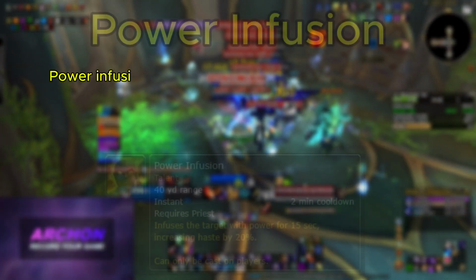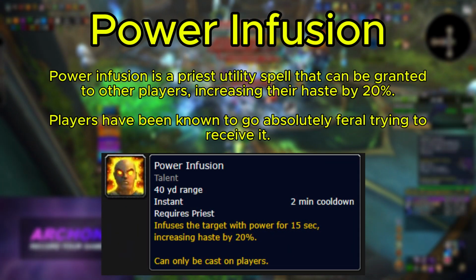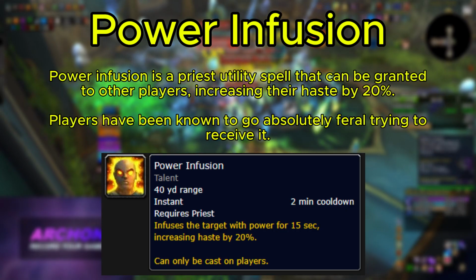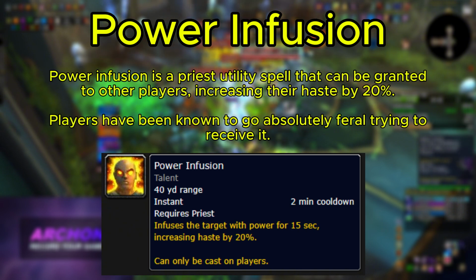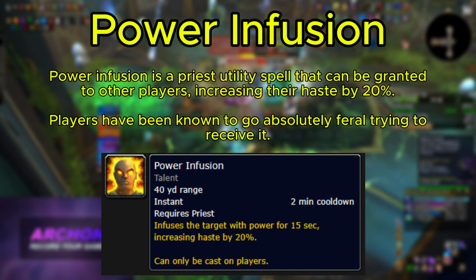PI. Power Infusion is a priest utility spell that can be granted to other players, increasing their haste by 20%. Players have been known to go absolutely feral trying to receive it.